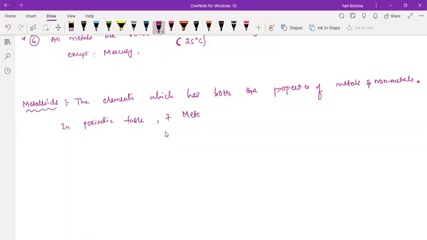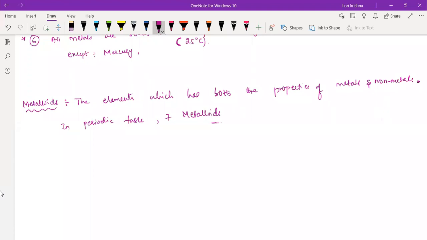Sir, is silicon also a metalloid? Yeah, silicon is a metalloid, boron is a metalloid, germanium is a metalloid, arsenic, like this. We'll discuss the 7 metalloids when we're discussing the periodic table. I'll explain the complete periodic table. So the elements which have both the properties of metals and non-metals are called metalloids. In the periodic table, you have a total of 7 metalloids. So this is all about the pure substance which comes under elements as a classification.